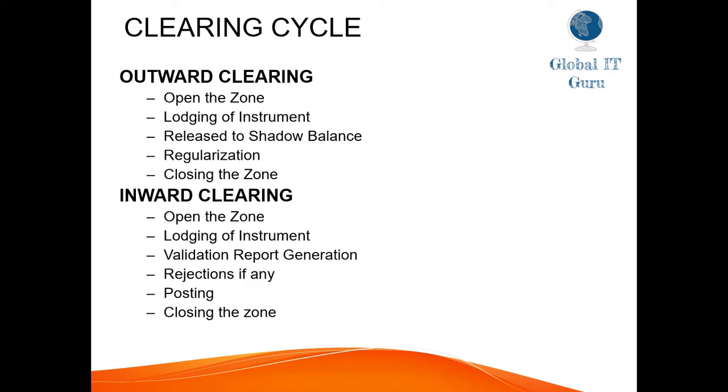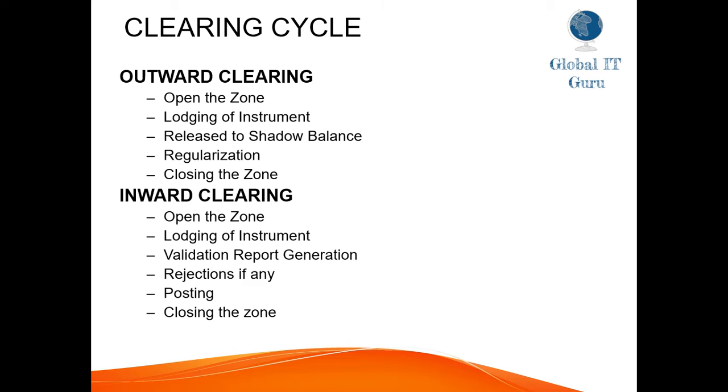At the time of lodging, we will capture the credit instruction, meaning in which accounts the amount will be credited, and the instrument details. After entering all the instruments, we will release to shadow balance. Release to shadow balance will happen at zone level. For that particular zone, whatever instruments have been lodged, the shadow balance will be released, and those credits will be shown in the customer account.